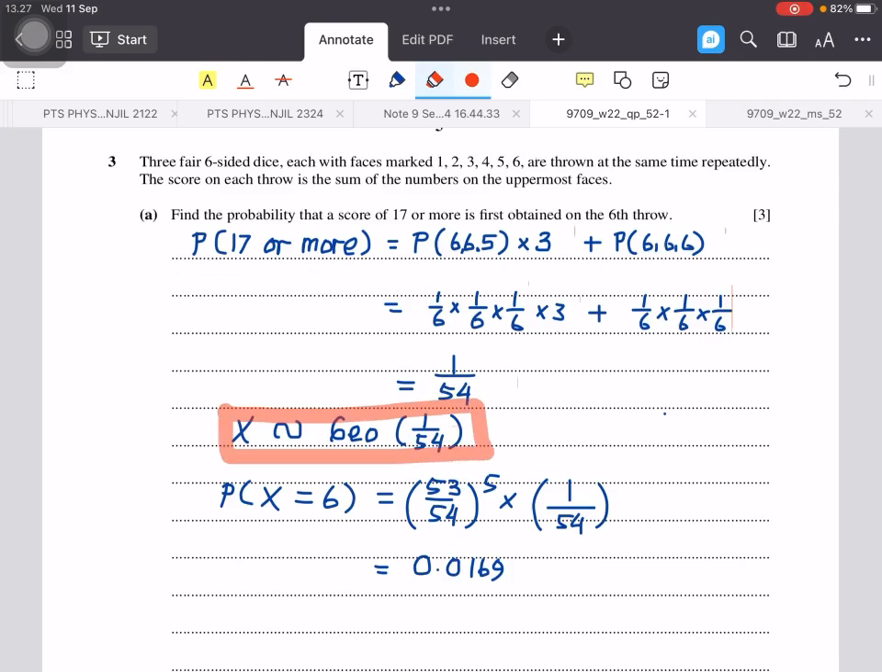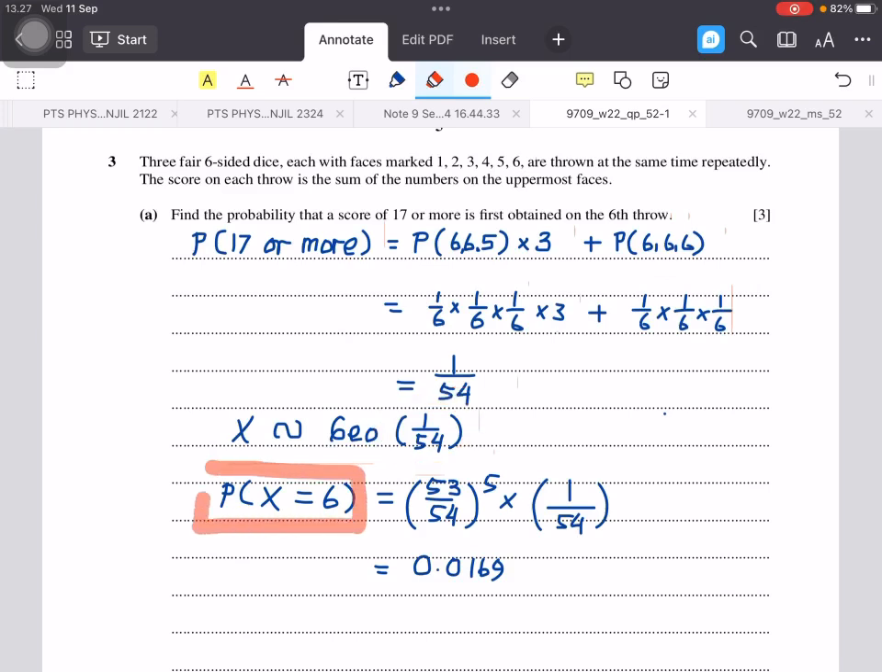And then this is the case of geometric distribution. Remember, the characteristic of the geometric distribution is that we repeat the experiment until we obtain the first success. You can read this one. The first success is on the 6th throw. The success event here is that we get the sum of 17 or more. The probability we have found before, 1/54.